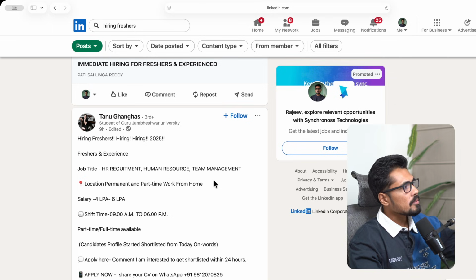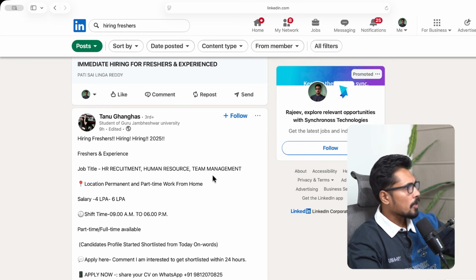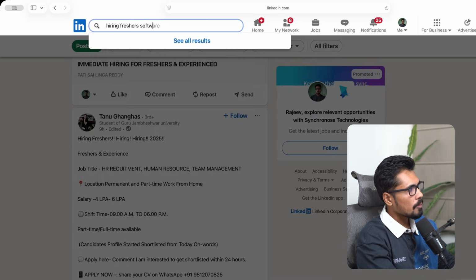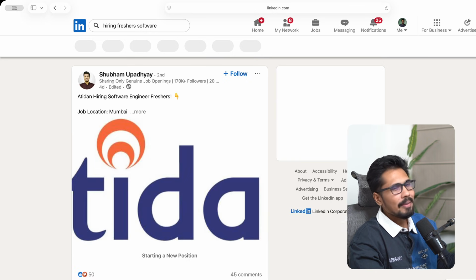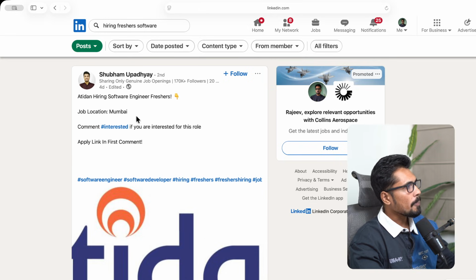If your goal is to search for jobs in human resource, you can use the keyword "human resource". Or if you are looking for software development, you can use "software". By using "hiring freshers" and "software", you are able to see hiring software engineer freshers. Location is Mumbai.